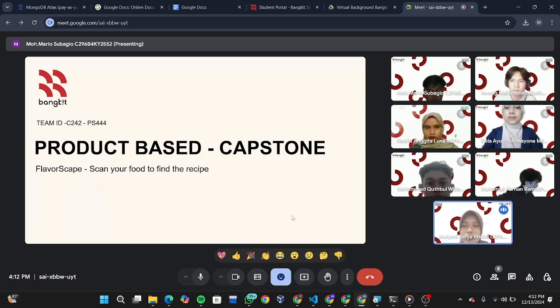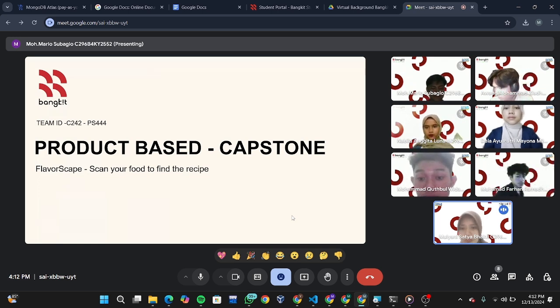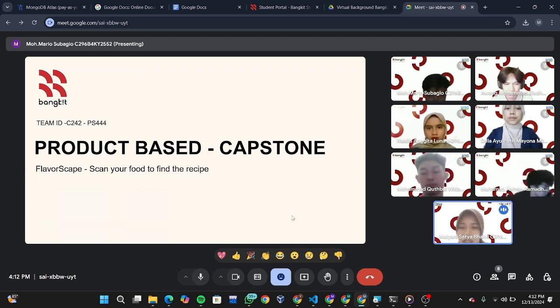We are from the Bangkit cohort, and today we will share the progress of our capstone project that we've worked on over the past month. The theme we are presenting today is Progresscape. Scan your foot to find the receipt.